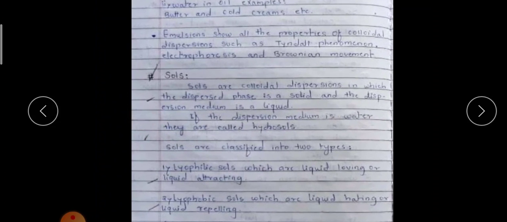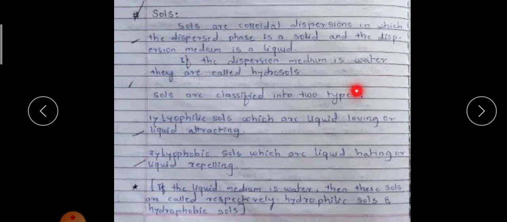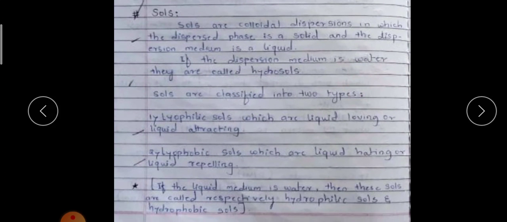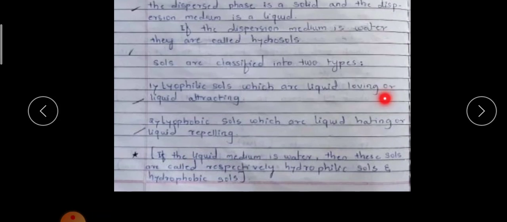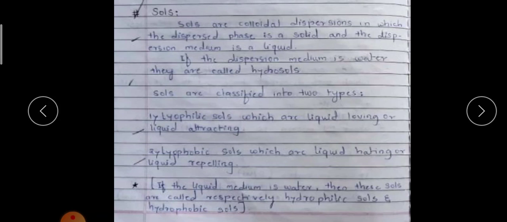Lyophilic sols are liquid loving or liquid attracting. Lyophobic sols are liquid hating or liquid repelling. If the liquid medium is water, then these sols are called hydrophilic sols and hydrophobic sols respectively.